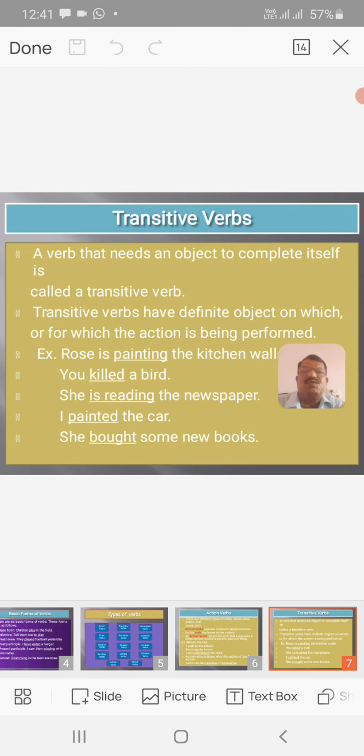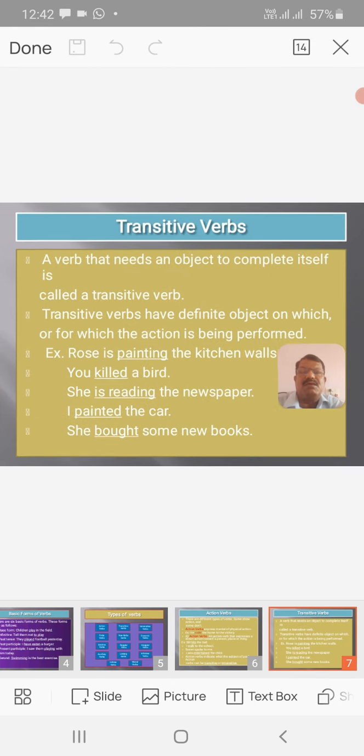A verb that needs an object to complete itself is called a transitive verb. A transitive verb requires an object to complete the action or the event. Therefore, transitive verbs have a definite object on which or for which the action is being performed.